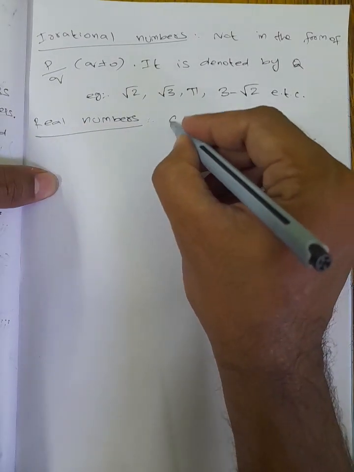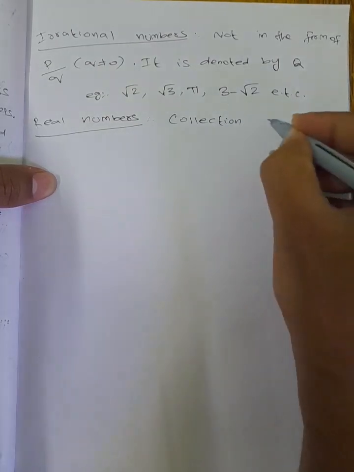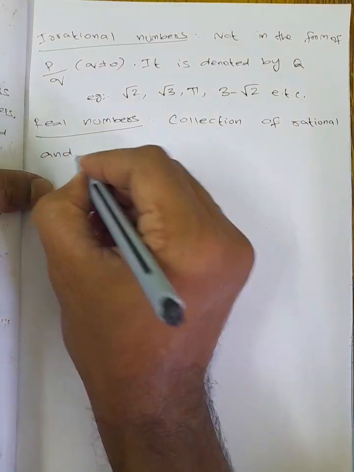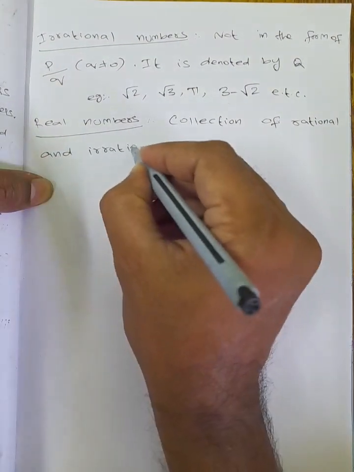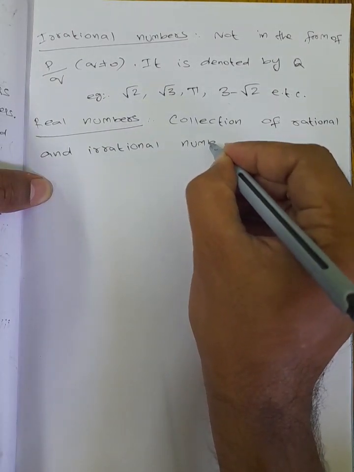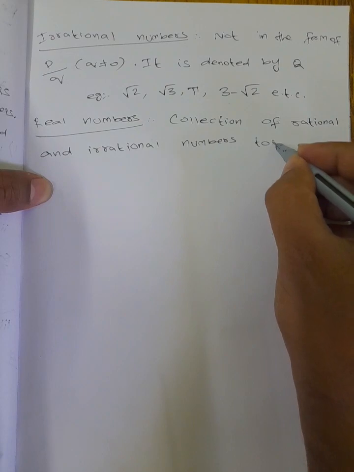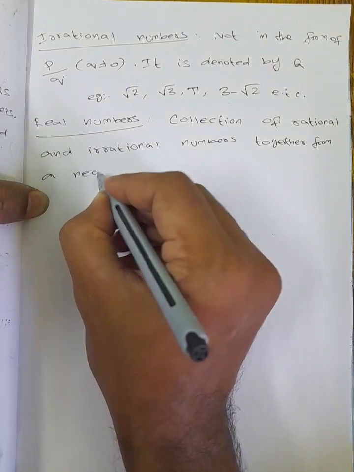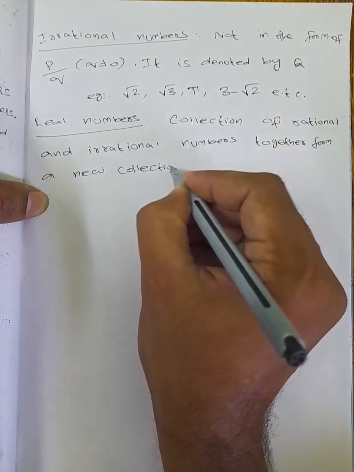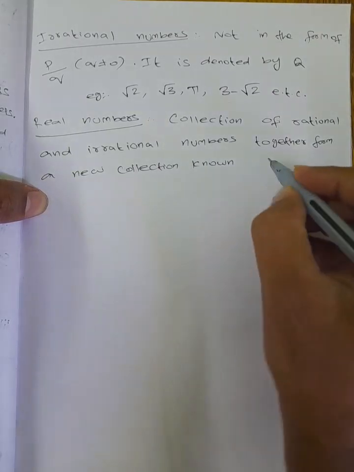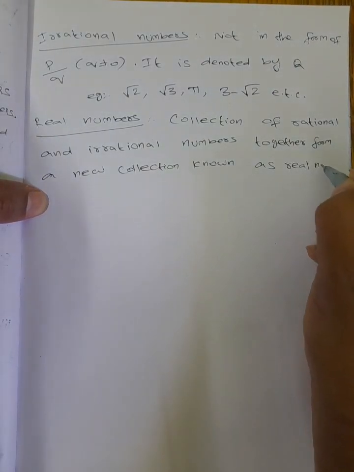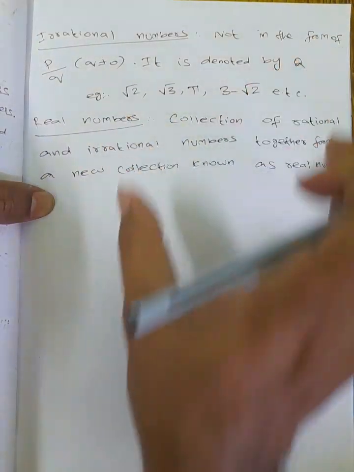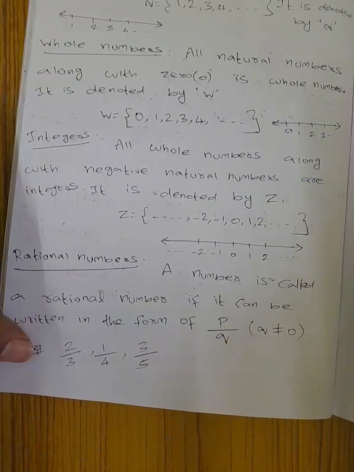The collection of rational and irrational numbers together forms a new collection, known as real numbers. So all the rational numbers and irrational numbers together, whatever you take, we can take as real numbers.